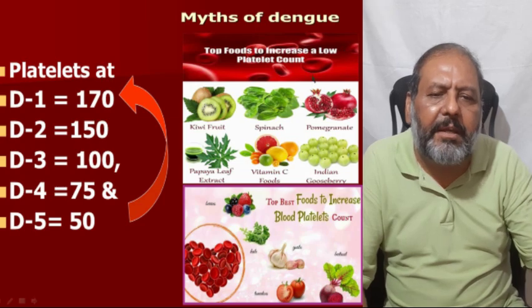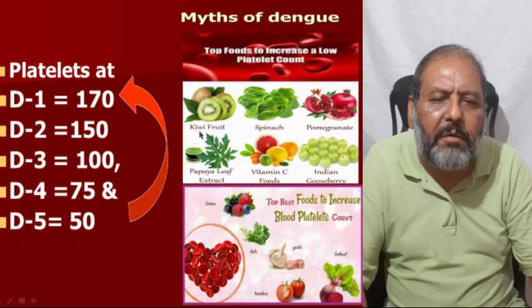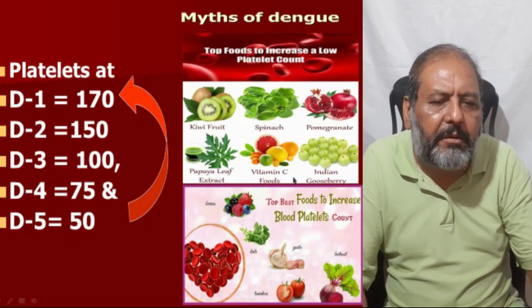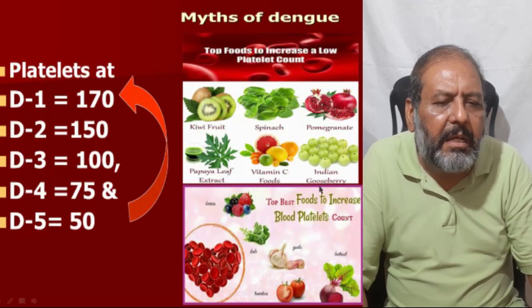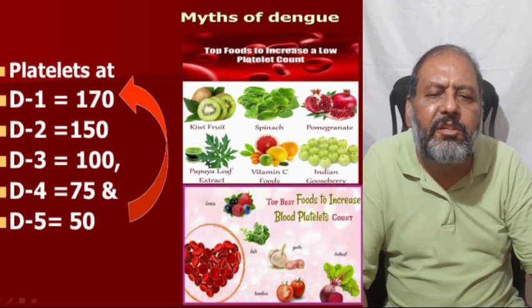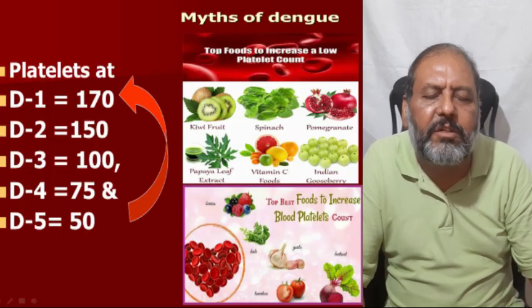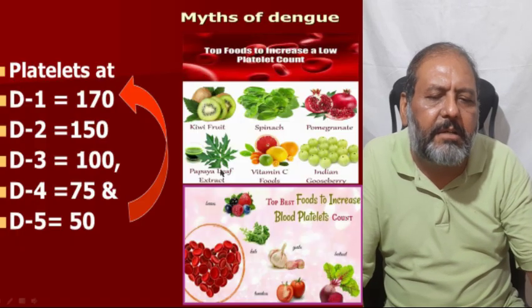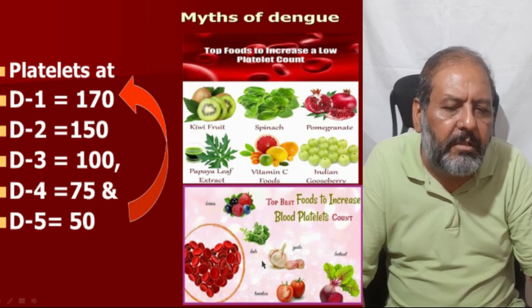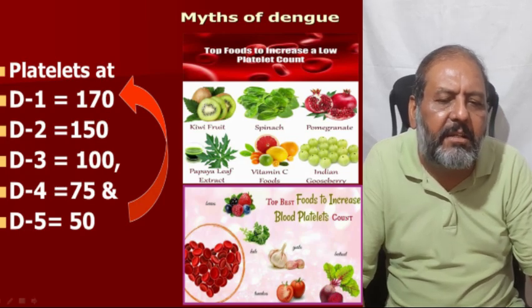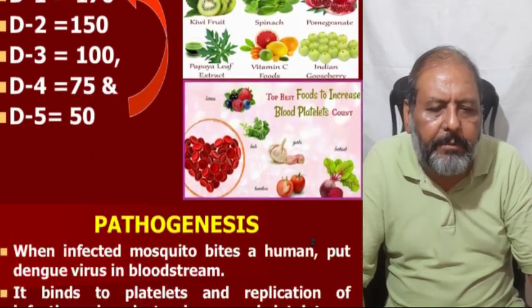Now, myths of dengue. Certain people recommend fruits, leaves, the extract of kiwi, the spine, pomegranate, vitamin C, and different Indian gooseberries, and this is very famous, being used by the people, and it is said that it is going to increase the platelets of the person, but all these are very wrong. Similarly, different fruits and foods, as one can see, are also considered to be raising the platelets of the person.